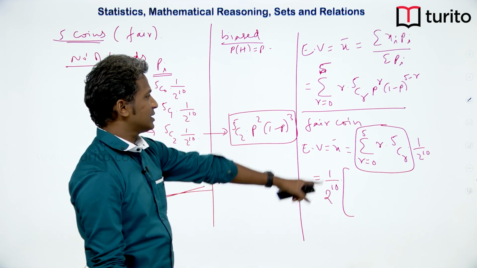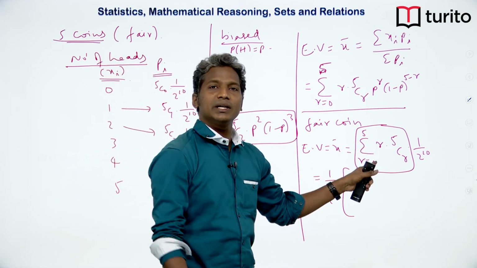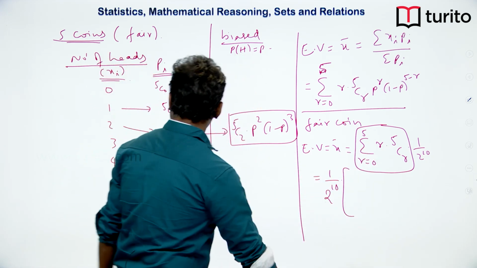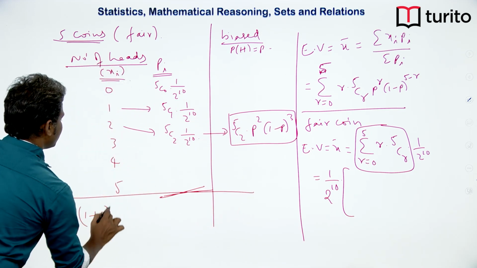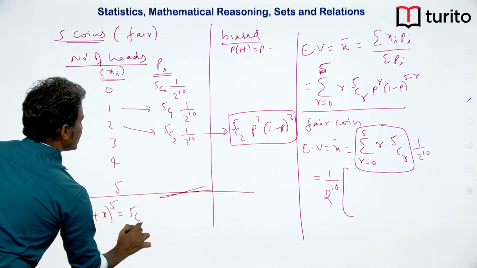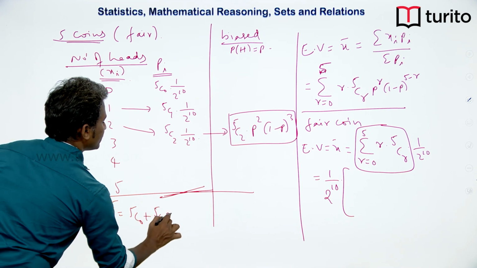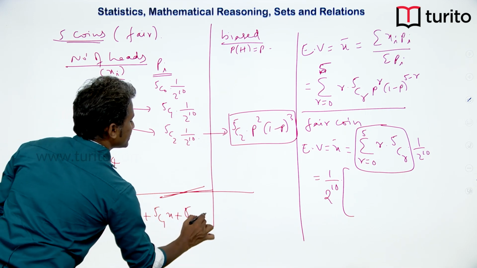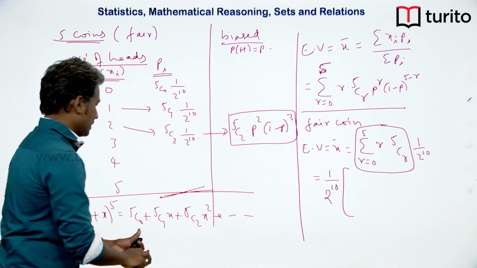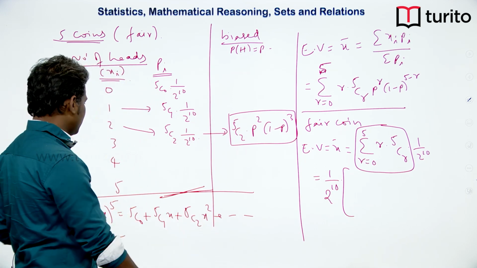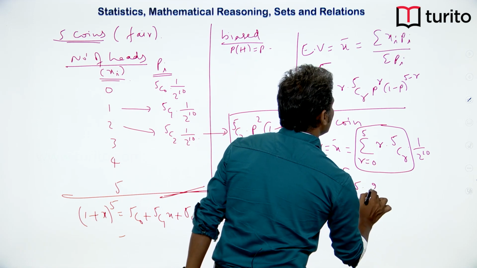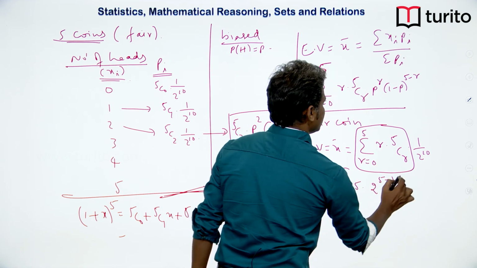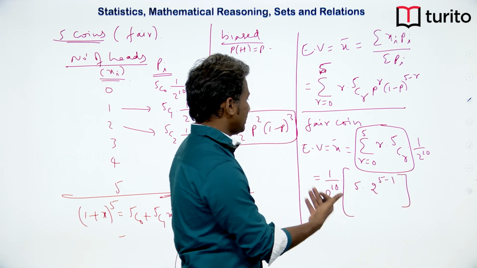This is very standard, we can just differentiate and put x equal to 1. When we take this (1 plus x) whole power 5, which is 5C0 plus 5C1 into x plus 5C2 into x square and so on, we can just differentiate with respect to x and put x equal to 1. So, we will get 5 into 2 power 4. Now just find out the value.